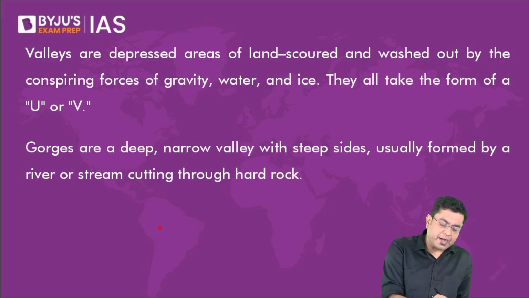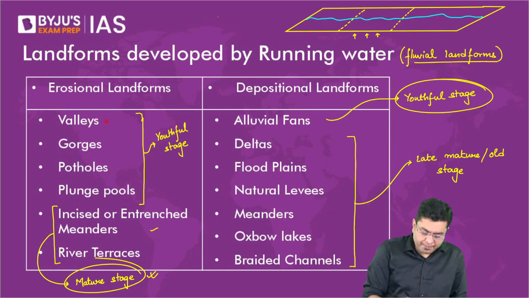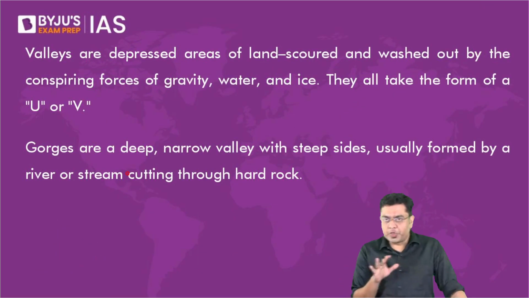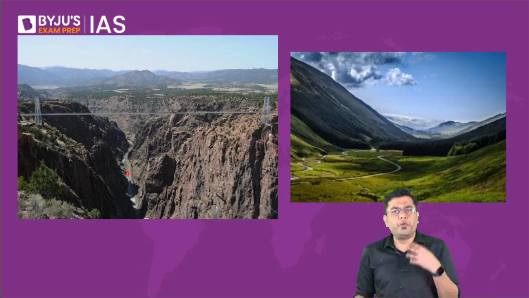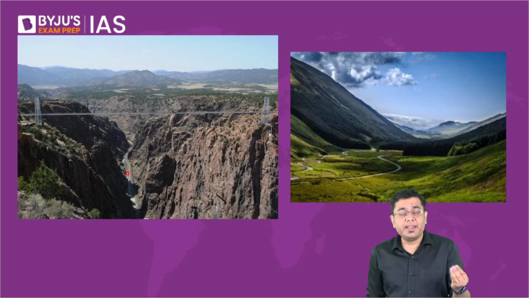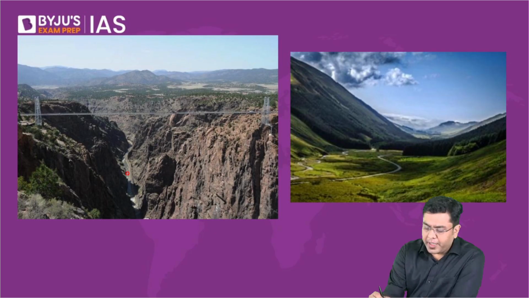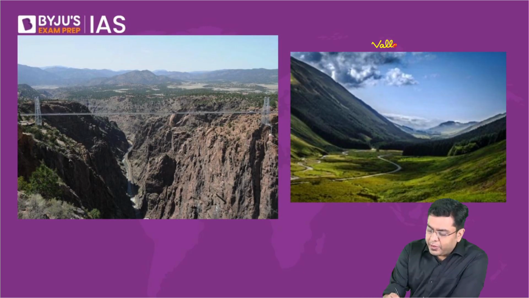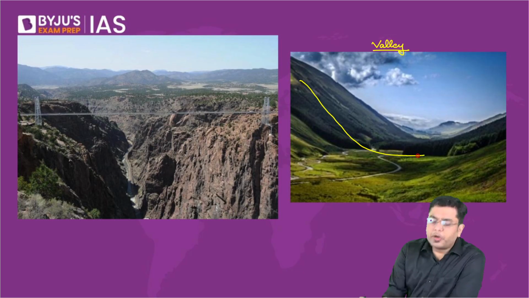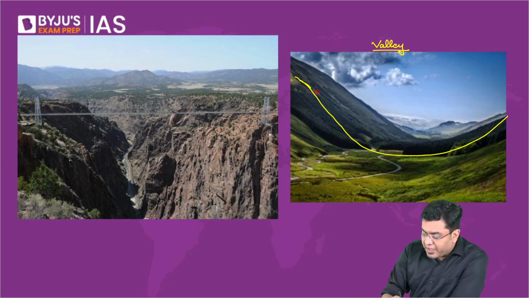So here, let us take a look at a few of the erosional landforms getting created. We'll first of all take a look at valleys, gorges, potholes, and plunge pools, and then we'll take a look at the other portion. So first of all, get a visualistic idea about what we are actually addressing when we are talking about a valley or a gorge. If you observe this particular image, this is what is referred to as a valley. In the case of the valley, you will observe that the base is significantly broader. The slope is not very, very steep. Observe the river flow here. The river flow is forming a part of that flow in the valley.